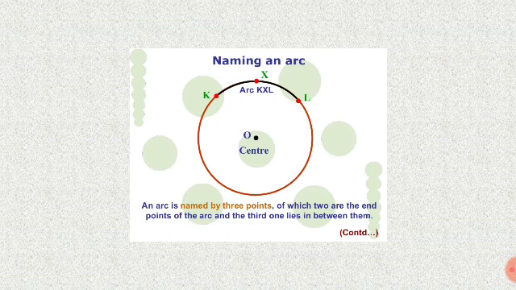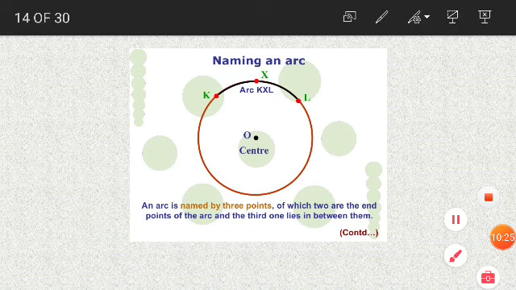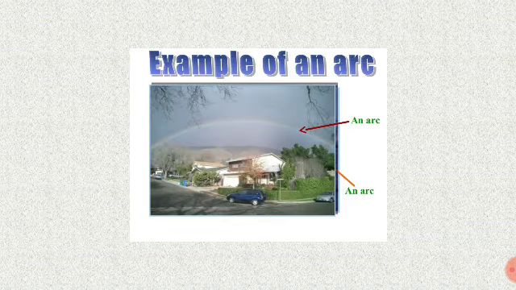Naming an arc. An arc is named by 3 points, of which 2 are the end points of the arc and the third one lies between them. That is called the arc. Examples of an arc: rainbow, arch.